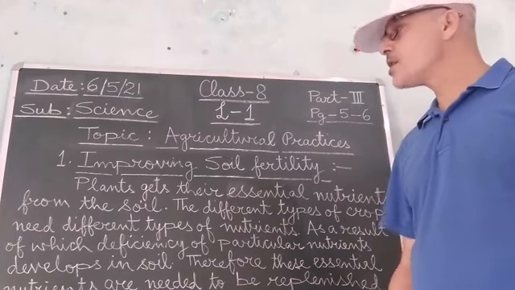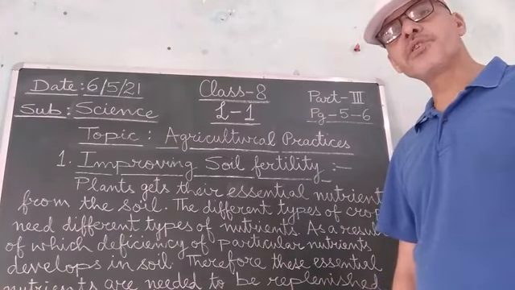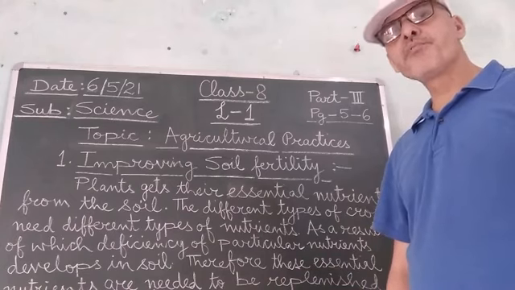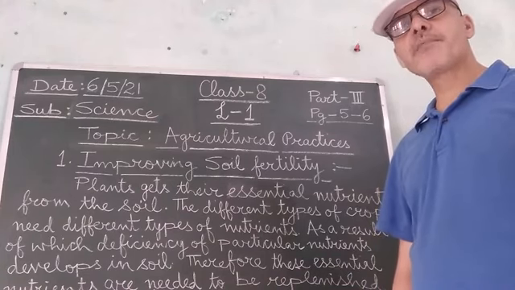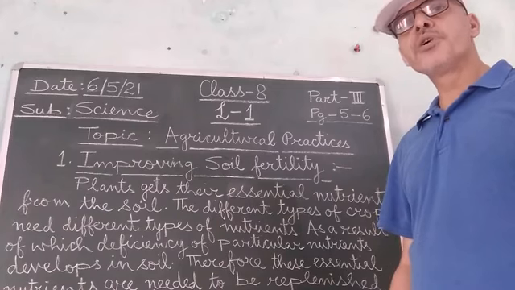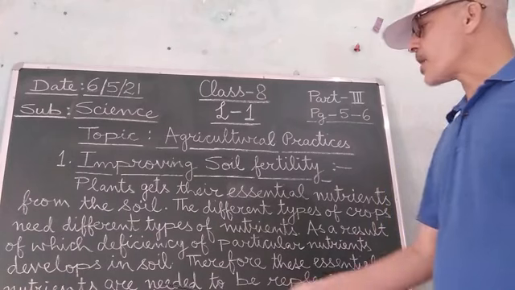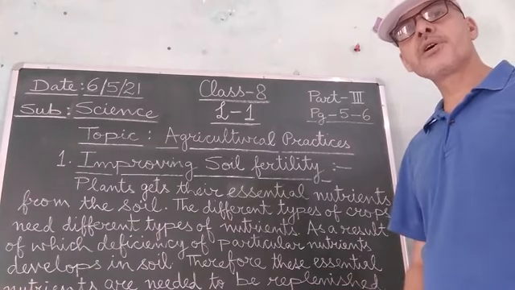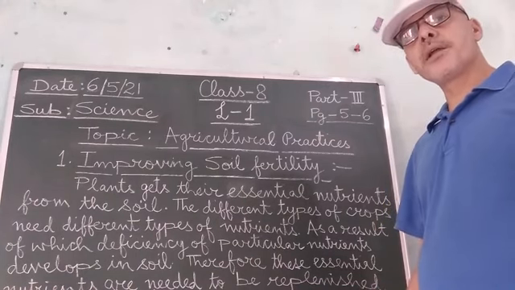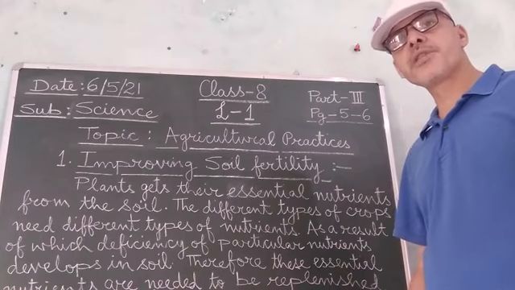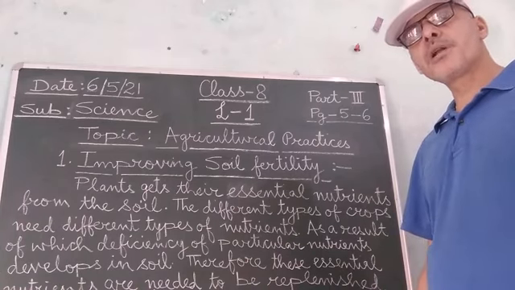So in order to fulfill the deficiency or improve the fertility of the soil, what will the farmer have to do? He will have to replenish that essential nutrient in the soil from time to time in order to get a good yield of the crop, and the plants which he is cultivating in that field should have normal growth.